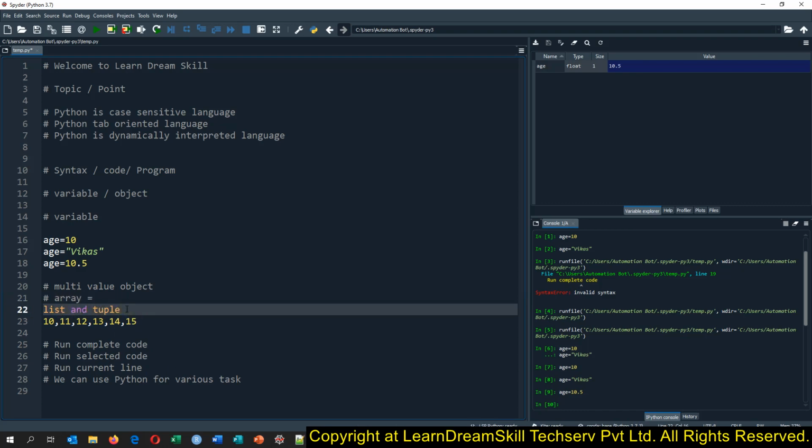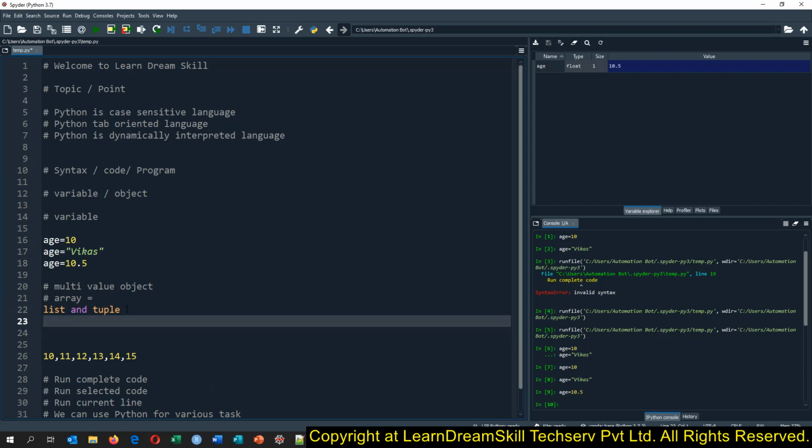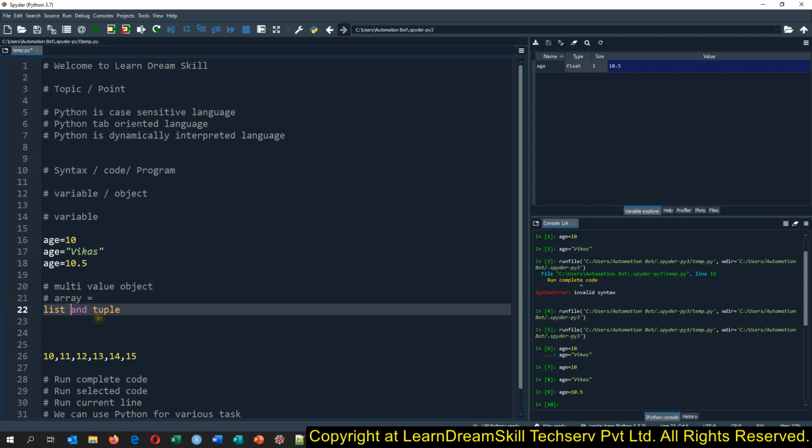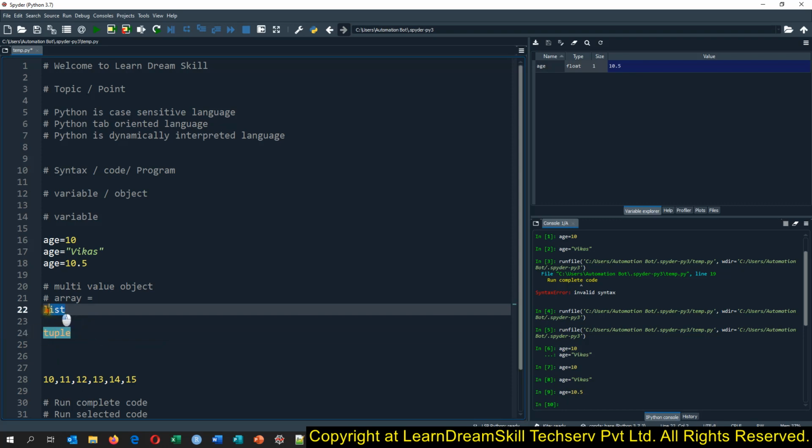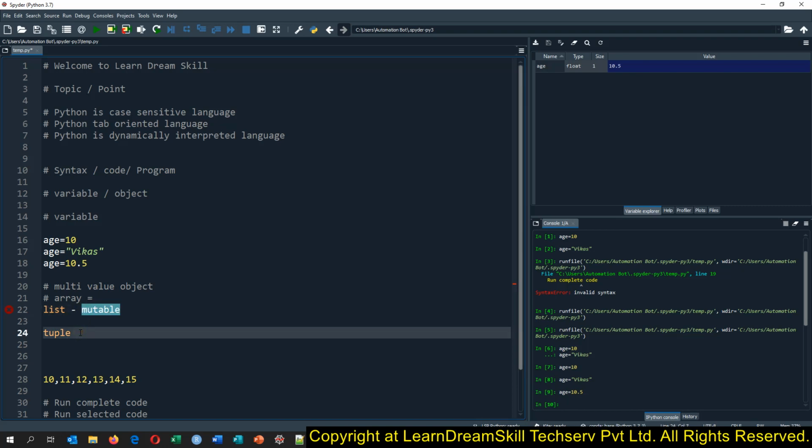So let me write the definitions of list and tuple. Both are the same, with only one difference: a list is mutable and a tuple is immutable. What does this mean?